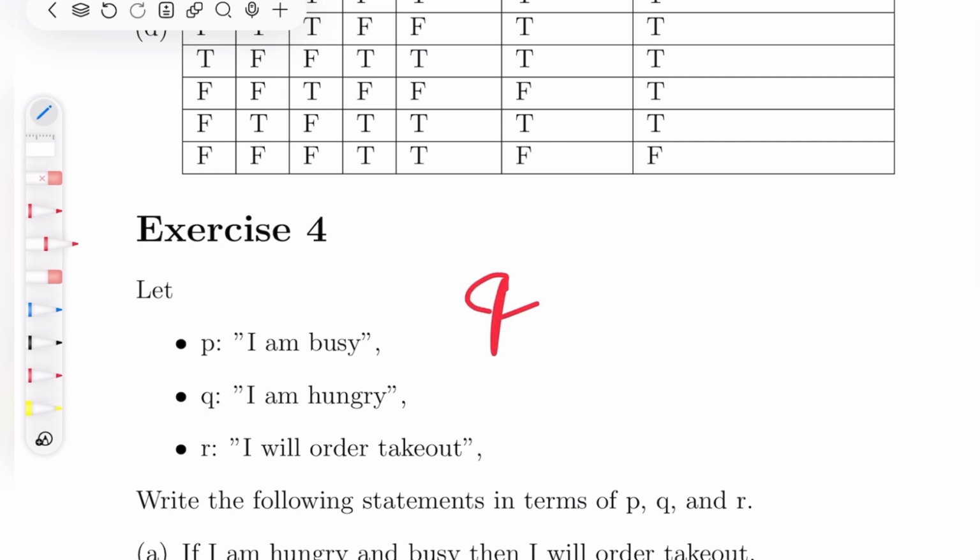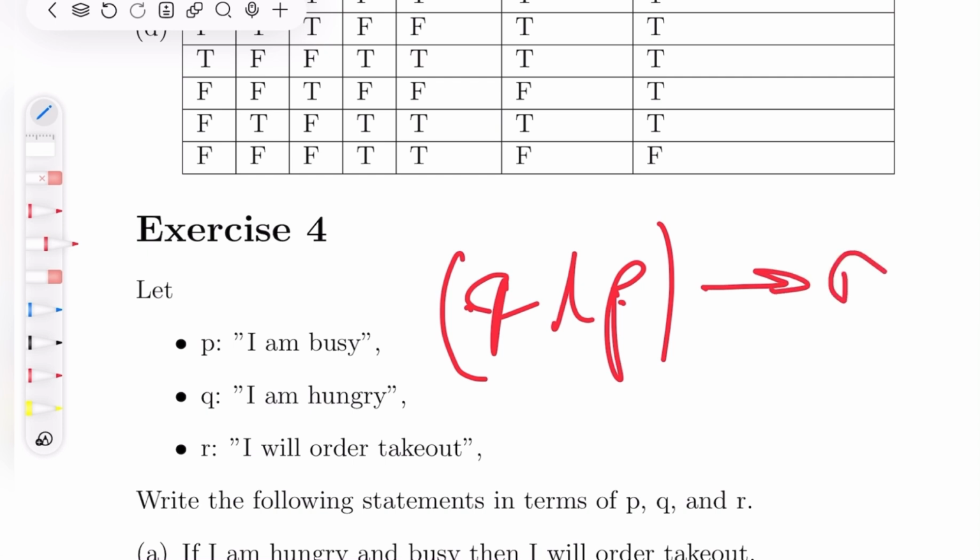And busy. So if I am hungry and busy, then I will order takeout, then R. Okay, so you can think about this. If I am hungry and busy, what does imply that I took takeout?